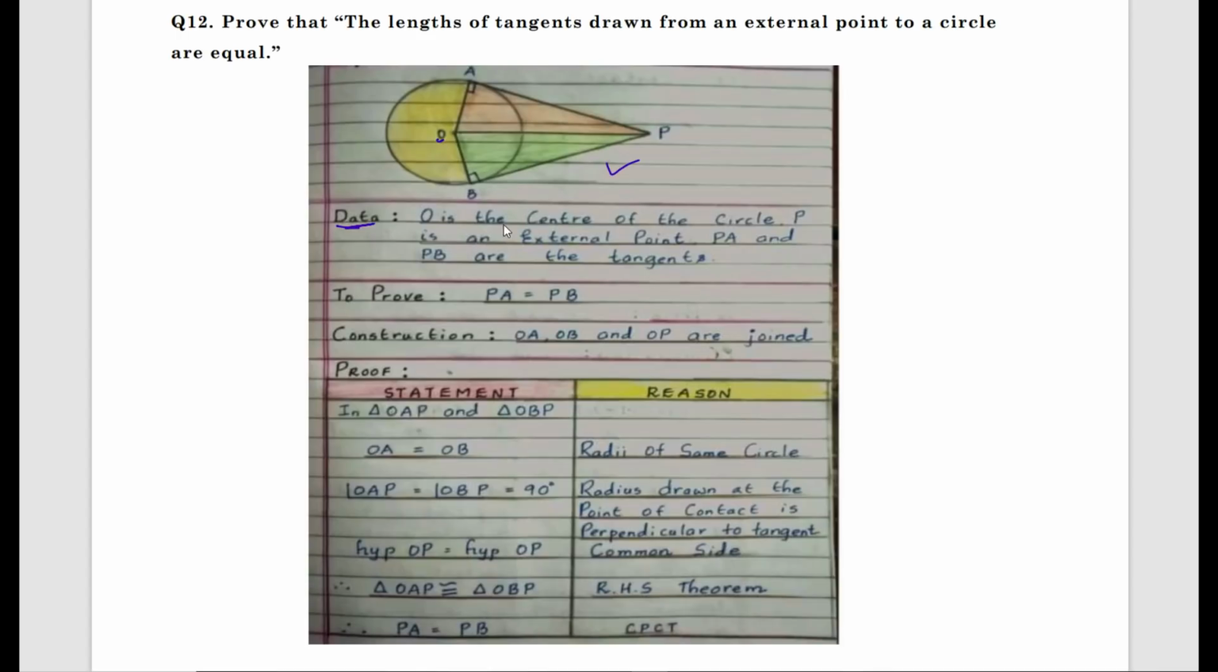Data is what? O is the center of the circle. P is an external point. PA and PB are the tangents. Just look at the figure and write down the data you get from the figure. So what are the data? O is the center of the circle. P is an external point. PA and PB are what? They both are tangents. Students, a theorem we should always prove by looking at the figure.